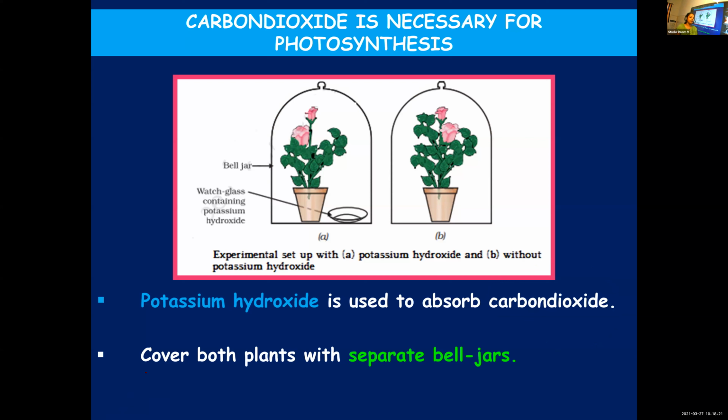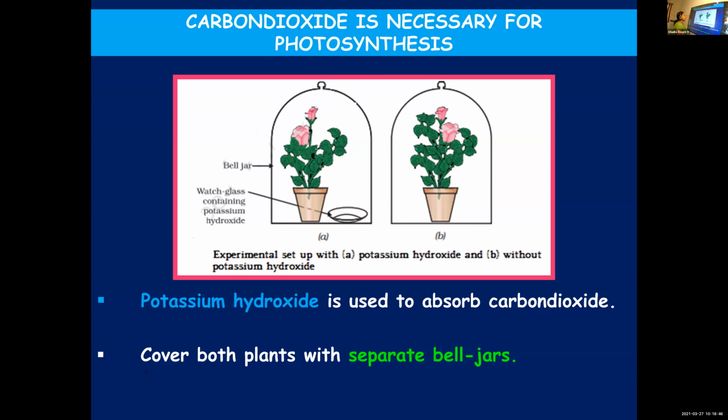To make it free of starch. Then you will keep both these potted plants on separate glass plates. Then in a watch glass, you take some potassium hydroxide and keep it near one of the potted plants. And this potassium hydroxide has the capacity to absorb carbon dioxide.